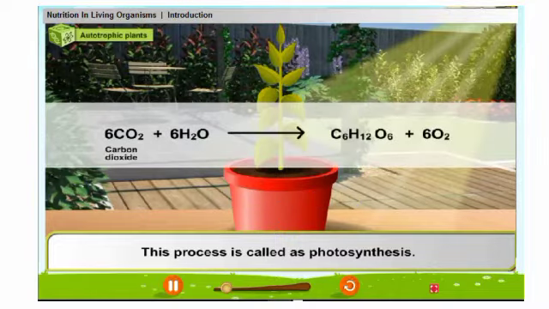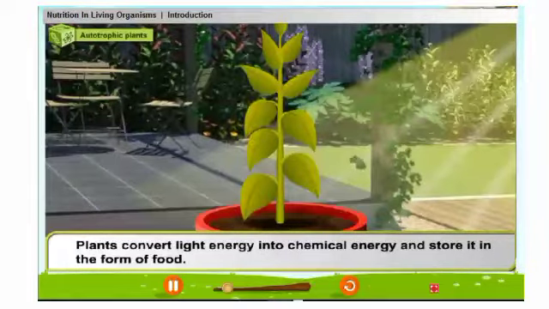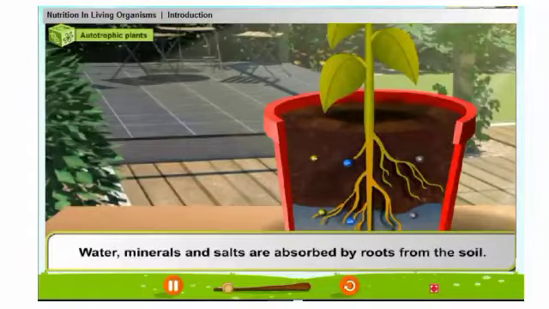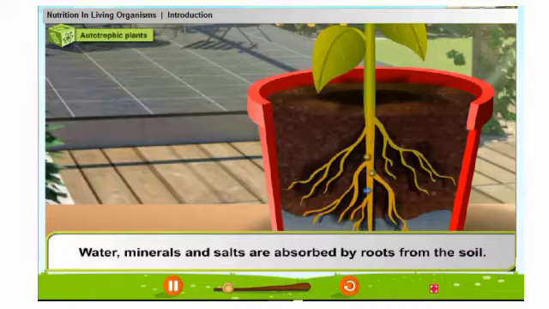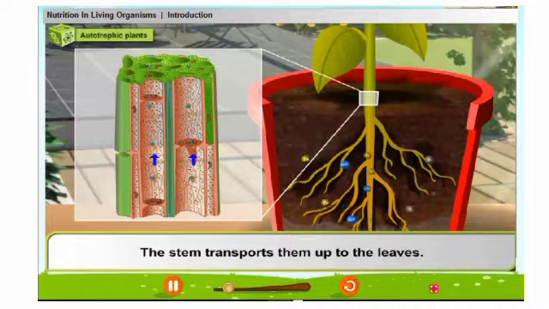6 CO2, that is carbon dioxide, plus 6 H2O, that is water, in the presence of sunlight and chlorophyll gives C6H12O6, that is glucose, food, plus 6O2, that is oxygen. Plants convert light energy into chemical energy and store it in the form of food. Water, minerals, and salts are absorbed by roots from the soil. The stem transports them up to the leaves.